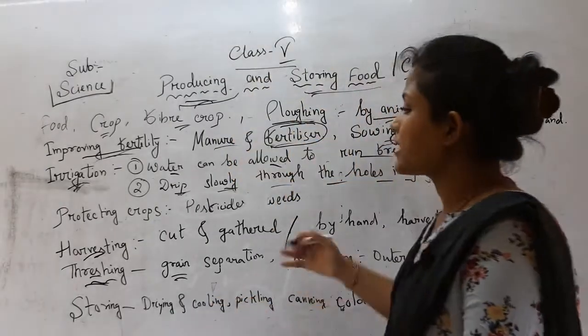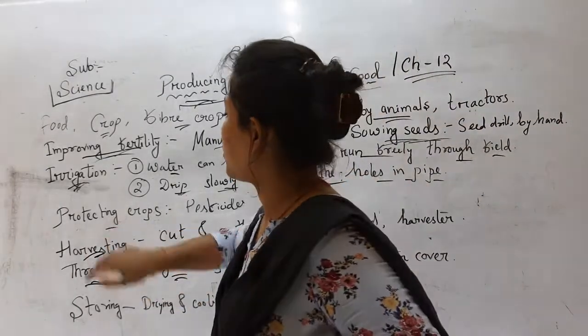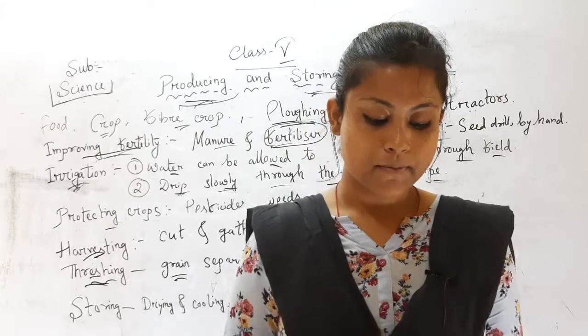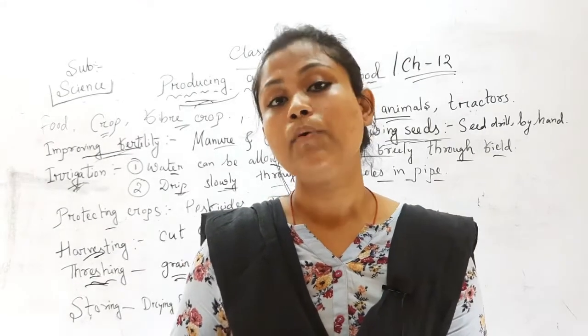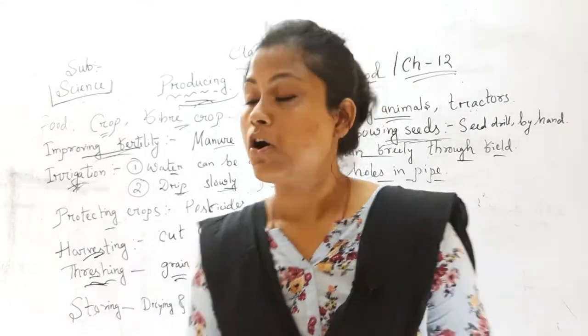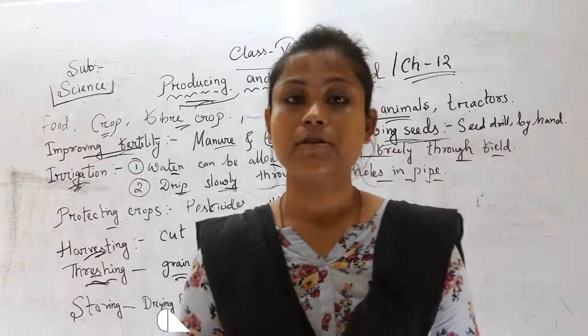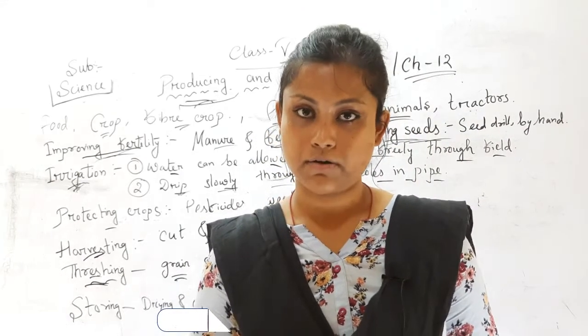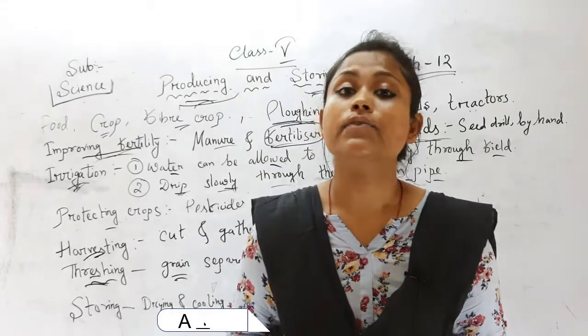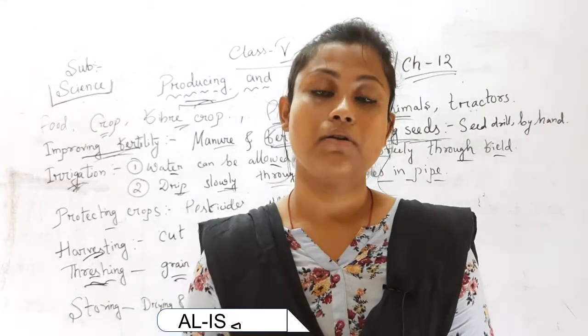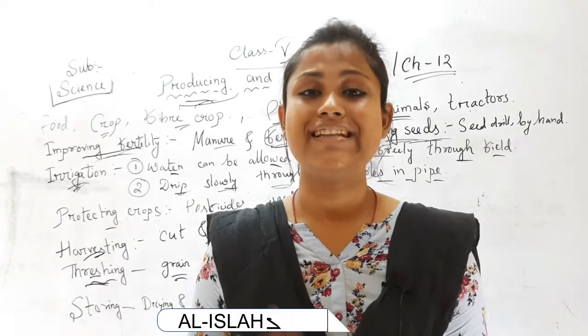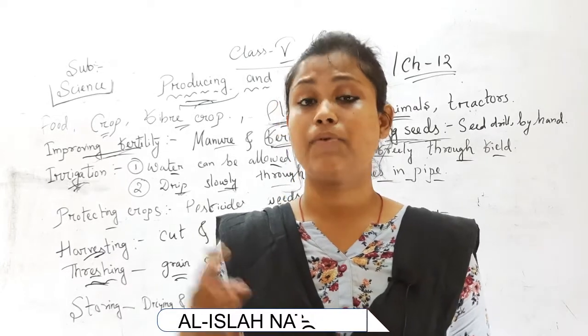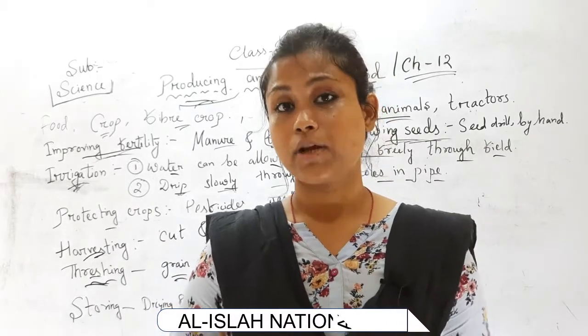So the next point is protecting crops. Now our crops have started to grow and we have to protect them. Obviously we have to do some work to protect our crops. And from whom do we have to protect our crops? From the rats, from the insects, from the harmful organisms, from the weeds.